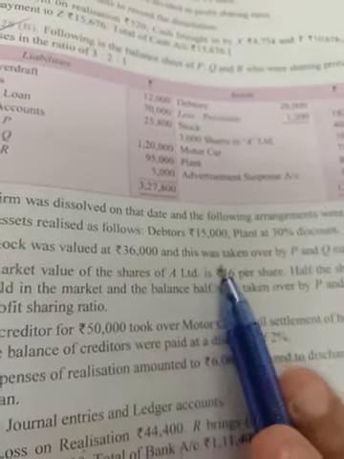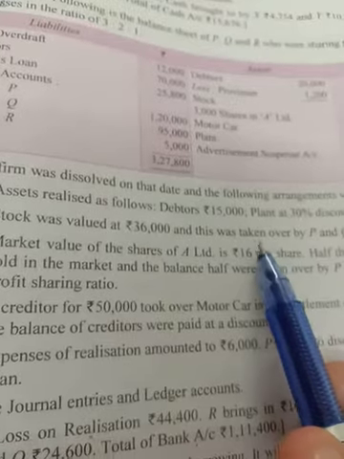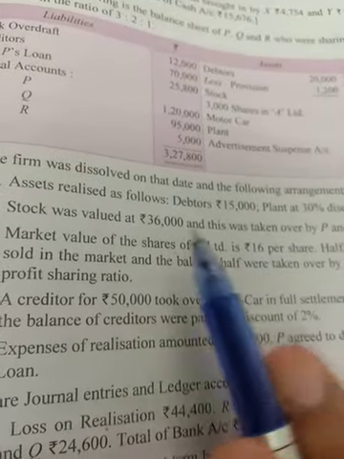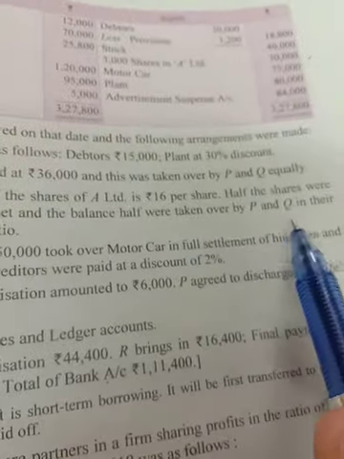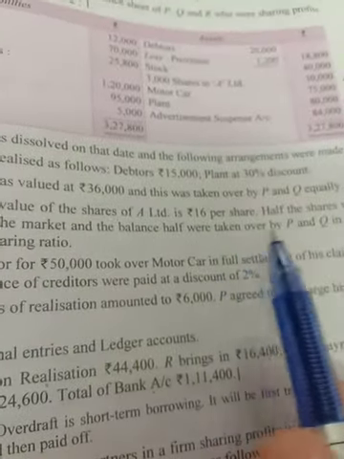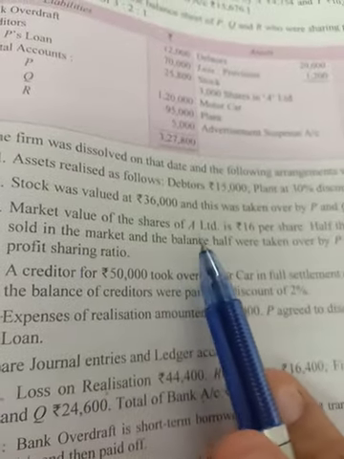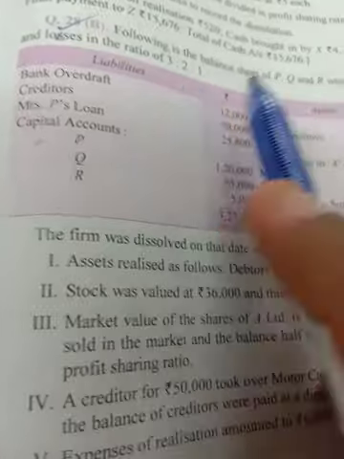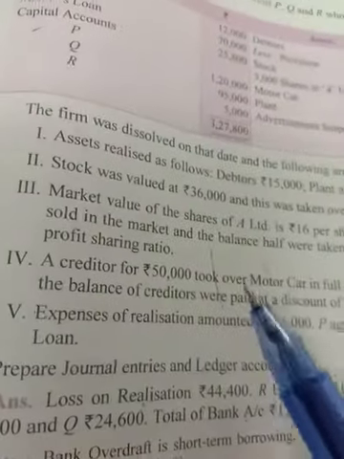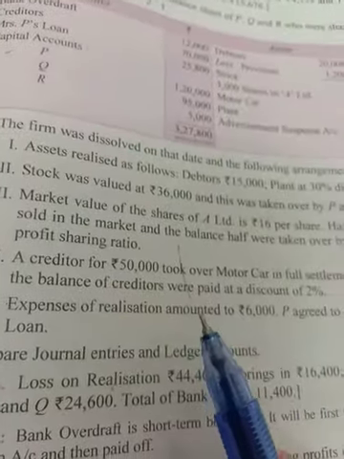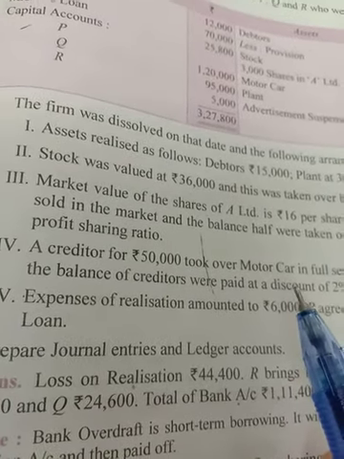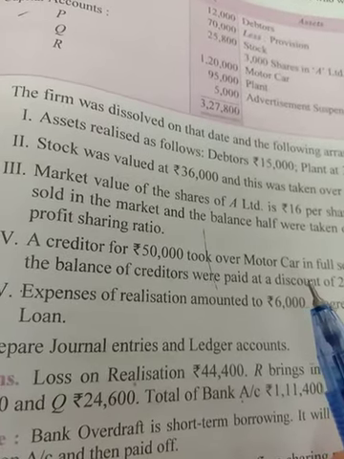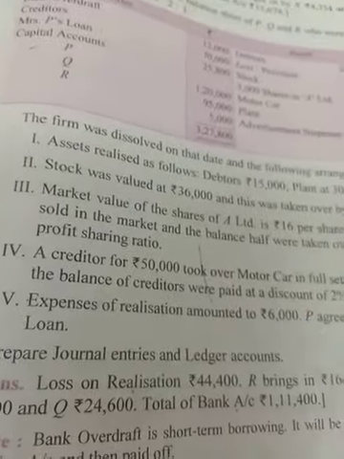Here it has been said that they are distributing the stock value equally, so that is why I have taken it equally. But for the market value of shares, it is said that it has been taken over by P and Q in their profit sharing ratio, and the profit sharing ratio is 3:2 for P and Q. R is not there, so I am skipping R. So the 24,000 will be distributed between P and Q in the ratio 3:2.